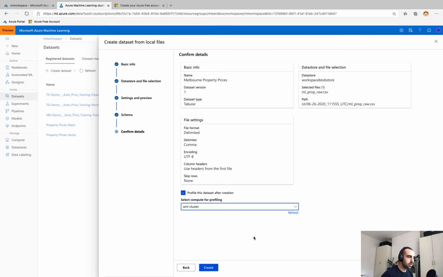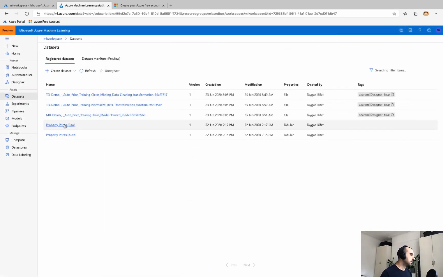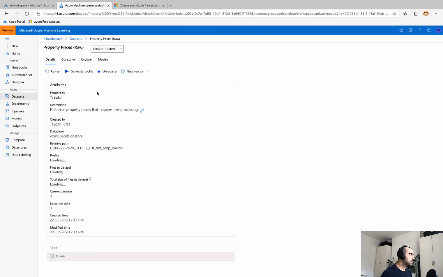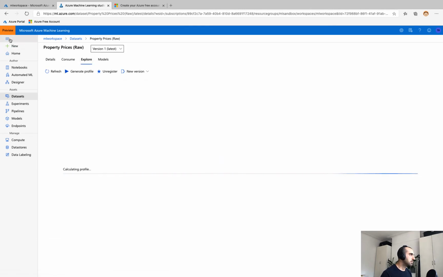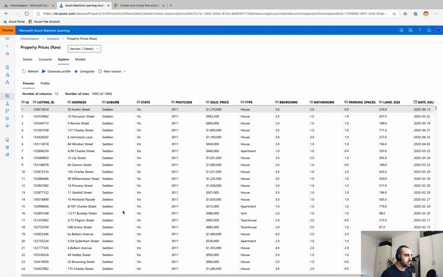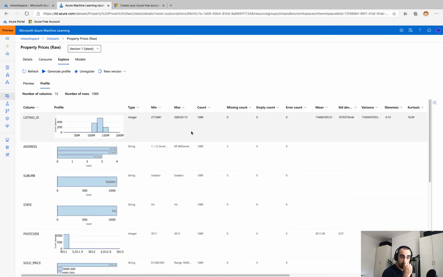And so profiling data, one, I need to align it with a particular resource within my set of compute resources. And what Azure Machine Learning will actually do is analyze that data set and produce statistics on each of the columns. And we can see we've got one pre-done here under Explore. So I've navigated to my data set under Explore. Here's the preview, first 1,000 rows. But if I click on Profile, I'll get all the statistics on all the different columns. And so we've got min, max, standard deviation.